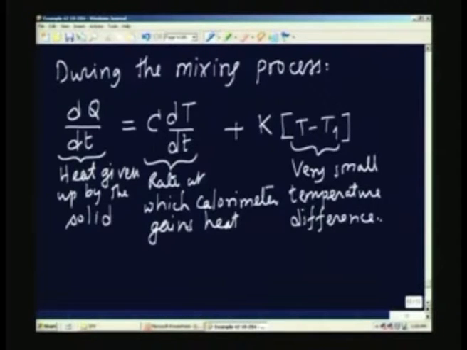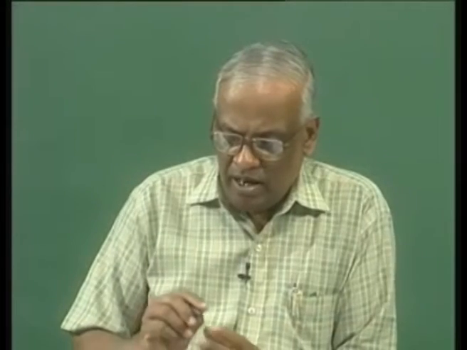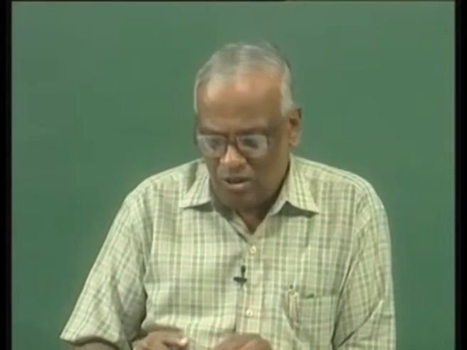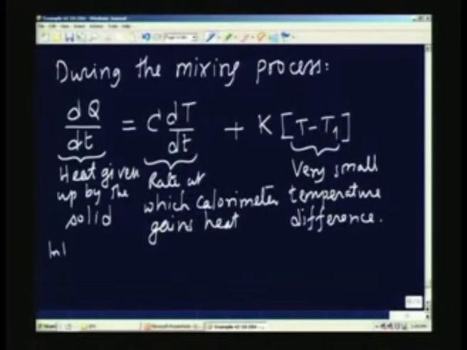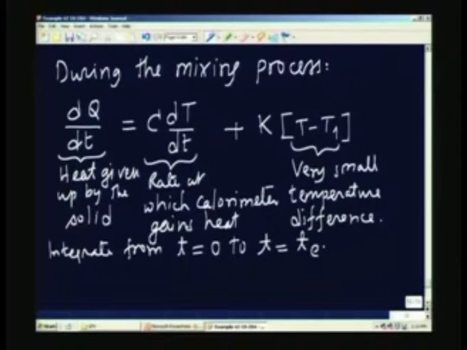So, what I can do now is to integrate this equation, and if I do that from the start of the heating, the mixing process, to the end of the mixing process. So, integrate from t equal to 0, that is the starting of the mixing process, to t equal to te, let us say this is the end of the mixing process.